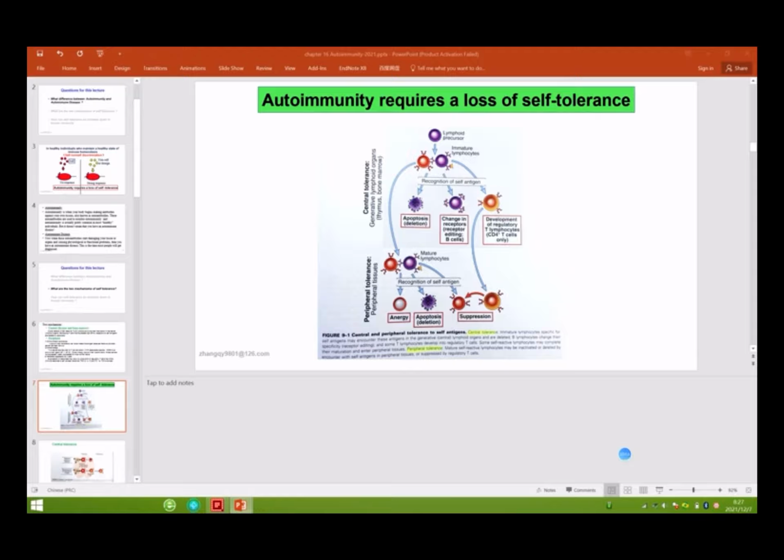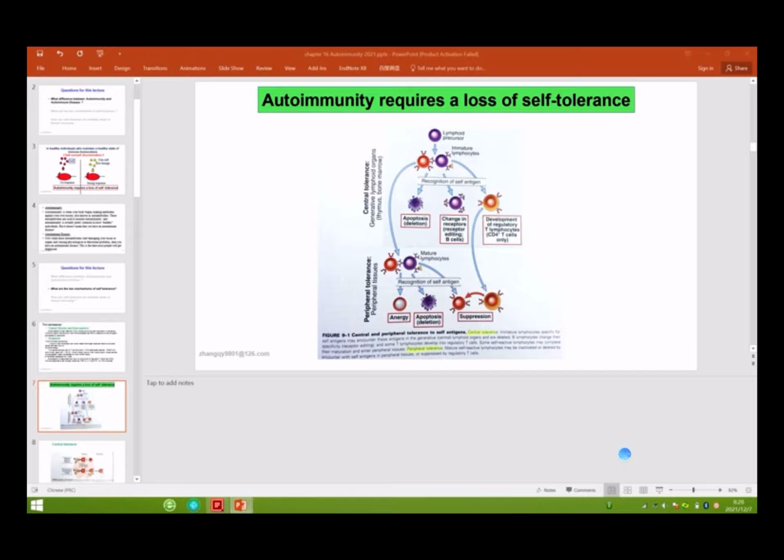They will undergo deletion, they will undergo apoptosis. If they change the receptor so they cannot recognize the self-antigen, they will survive in the thymus or bone marrow, okay? And if the T cell recognizes self-antigen, this T cell can develop into the regulatory T cell, the inhibitory T cell, okay?